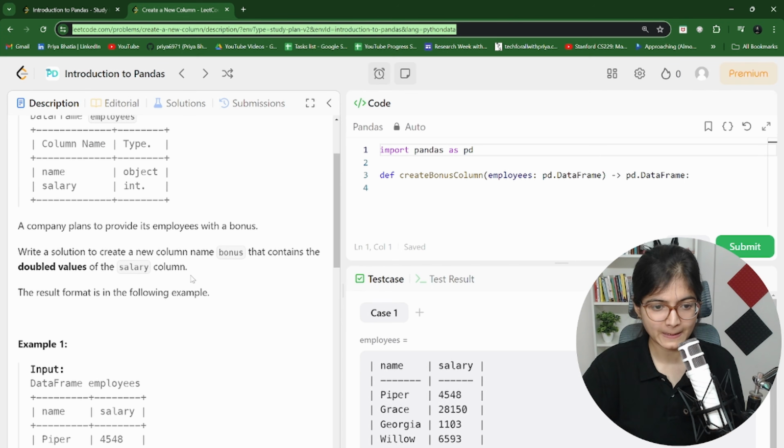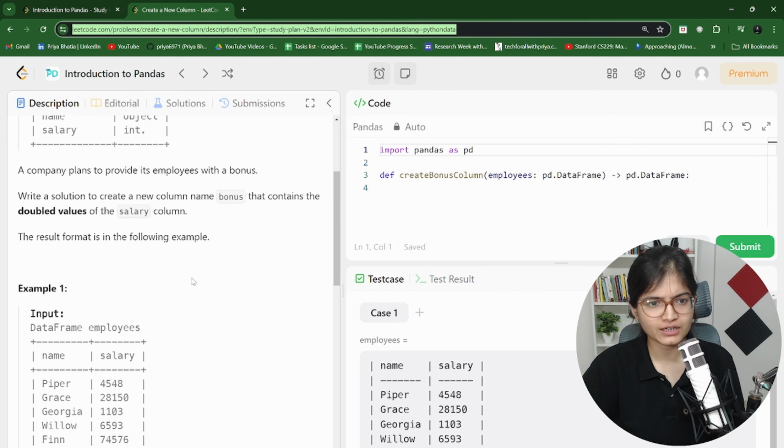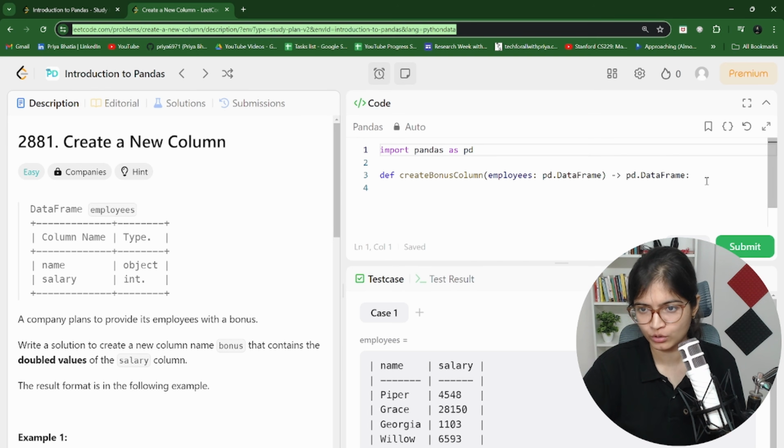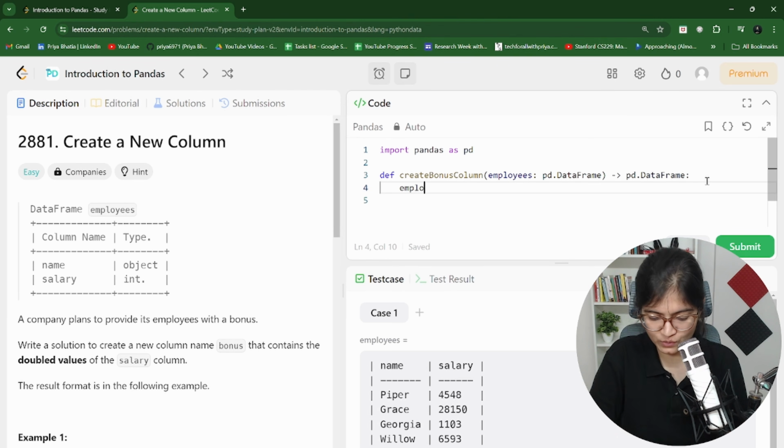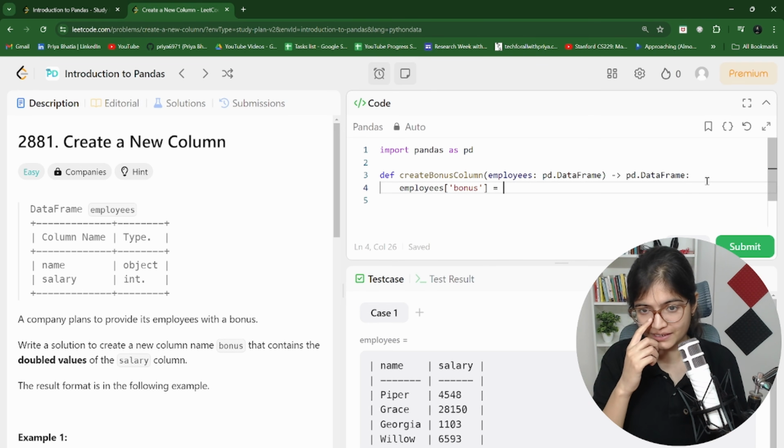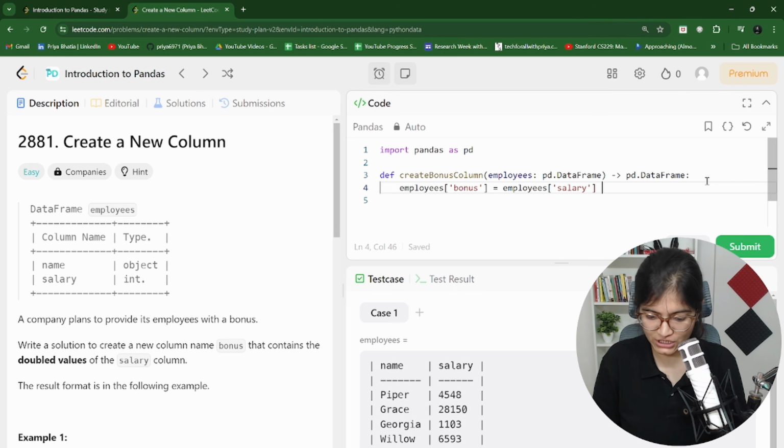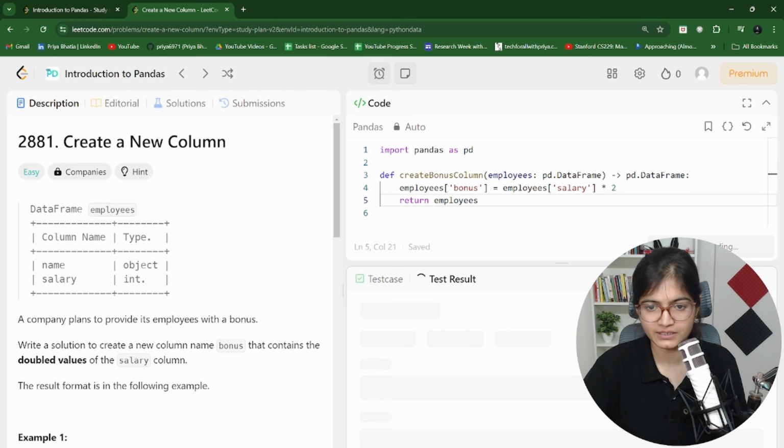Create a new column, right? Okay, so they want me to create a new column by the name of bonus. I think it's quite easy. So what we can do is we can say employees. I hope you all know, to create a new column you can just say bonus equals to, and you can simply write double the values of the salary column. So in the employees salary, this is the column that you have, do the multiplication with 2. And finally, you can return the updated employees table that you have. Just return this.